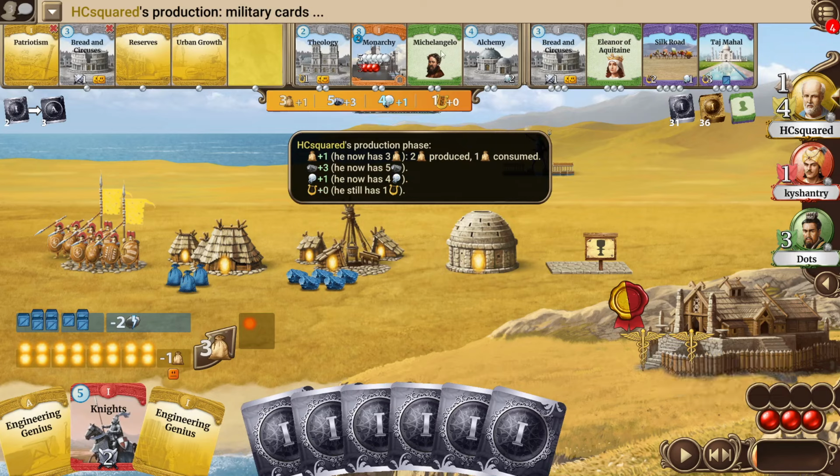There are 2 leaders coming down the row. Maybe he will go for one of those and then actually go for the Taj Mahal for free. I do think that could be a scenario that could happen here.